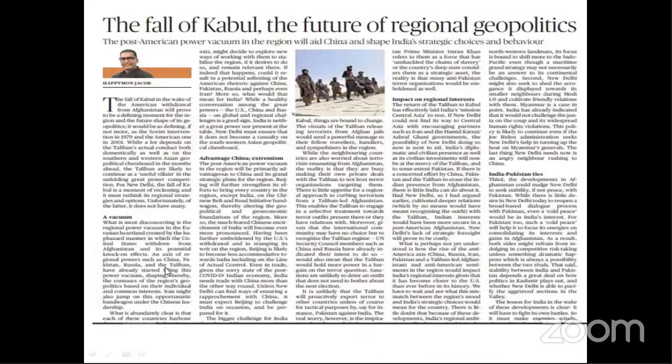The fall of Kabul, the future of regional geopolitics. This is the article given in today's The Hindu newspaper. The headline of this article is the fall of Kabul and the future of regional geopolitics. This article talks about India's foreign policy. As you know, Afghanistan is considered a very important strategic location that plays a very important role in India's foreign policy.